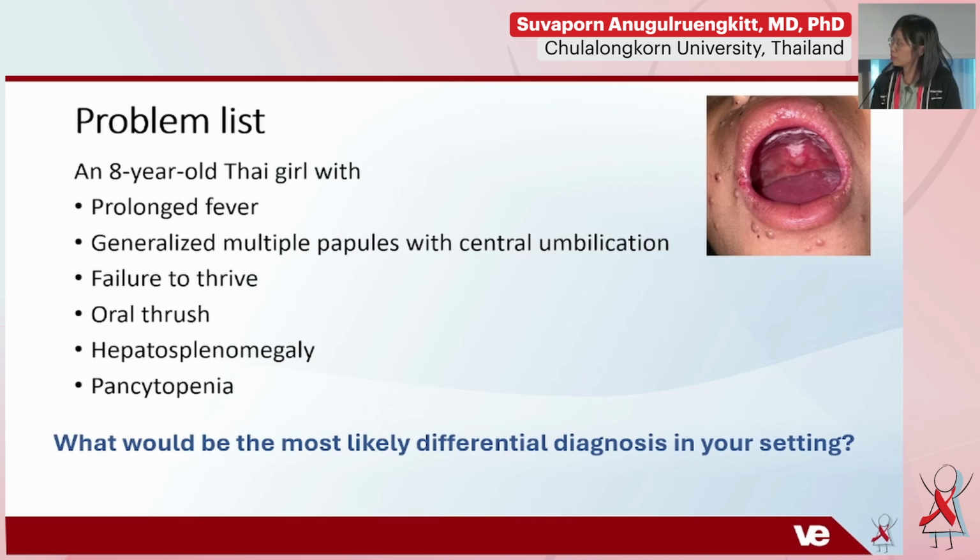So the problem list now here is an 8-year-old Thai girl with prolonged fever and multiple umbilicated papules, failure to thrive, oral thrush, hepatosplenomegaly, and the CBC shows pancytopenia. So we're going to take it across to our panelists and put you on the spot. I don't know who wants to go first. Fatima, do you want to?